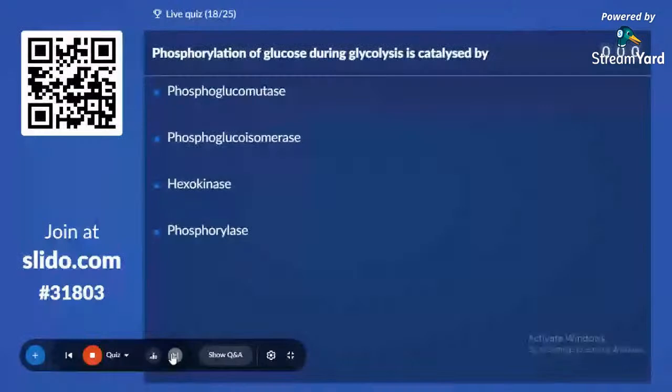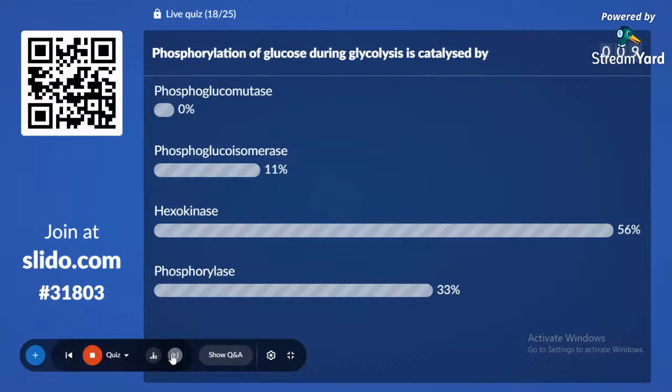Phosphorylation of glucose during glycolysis is catalyzed by phosphoglucomutase, phosphoglucoisomerase, hexokinase, and phosphorylase. 56% with hexokinase, and it is the correct answer.